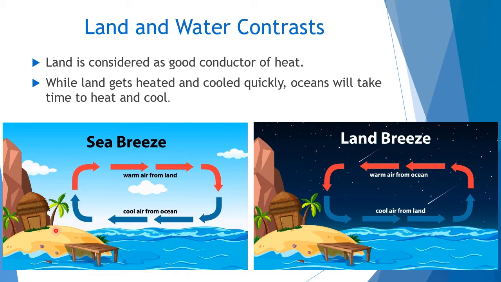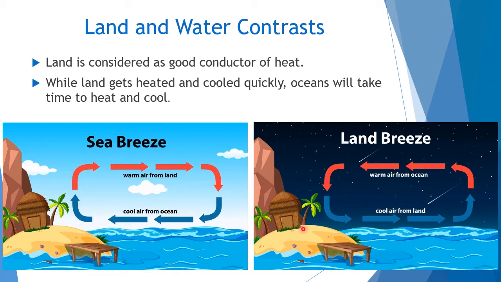Because of that, it releases warm air into the sea. You see that warm air from the land going to the sea. At the same time, we are getting cool air. Because of that, the land part of the coastal areas becomes somewhat cool even in the daytime. And here you see that at night it is reverse. What happens? The sea cools late, the land cools fast.